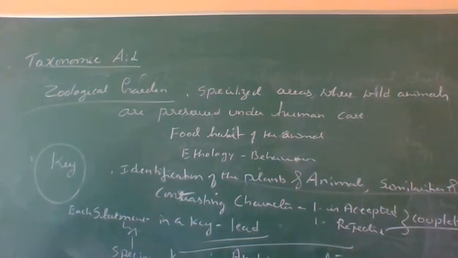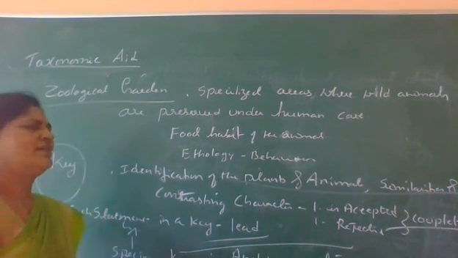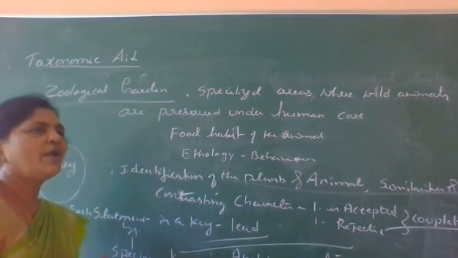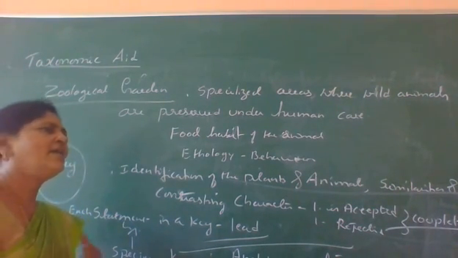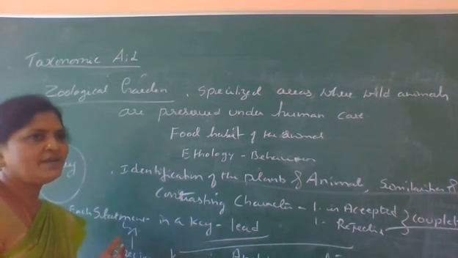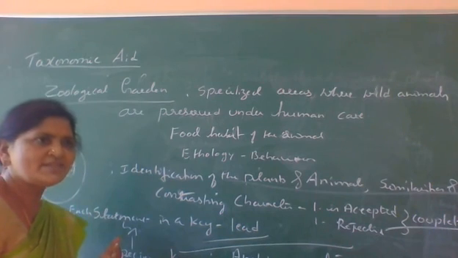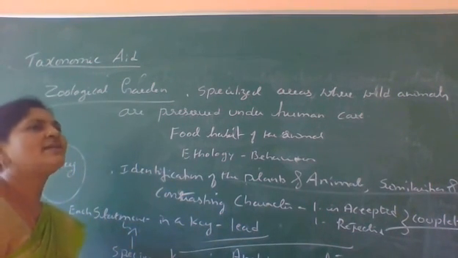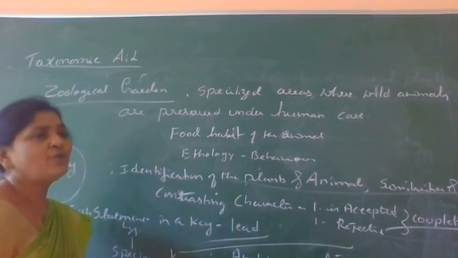Key. And there are several minor taxonomic aids. One is flora and catalog, and also the different manuals. In that way we use the different minor taxonomic aids.